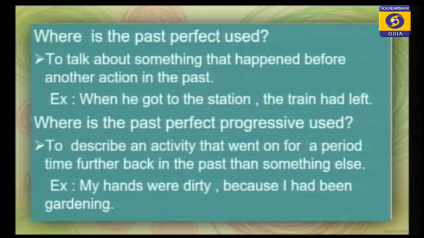Both are in the past, but the recent past is he got to the station, and the earlier past is the train had left. In these circumstances, you use what is called past perfect.